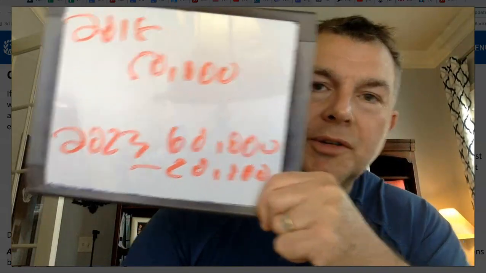What comes out first? If I take a $20,000 distribution, all right, so let's just go back here now. It's been 5 years. We're going to get into this in another video in just a second. So in 2018, I did a $50,000 conversion. 2023, it's worth $60,000, and I need $20,000. Well, unfortunately, the gains will come out first because that's a taxable portion. That's all there is to it. It hasn't been taxed. It's coming out first. The gains are coming out first.